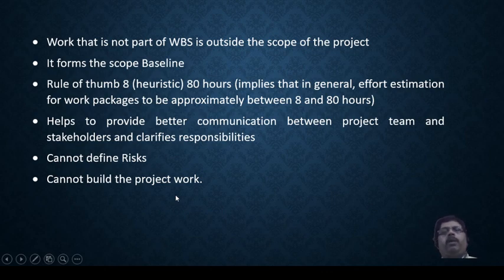It means when you define a work package, or assign work to an individual or to a group, it should be within the range of 8 to 80 hours. So managing the timing is done with this. Work that is achievable within 8 to 80 hours should be included in the work breakdown structure as a work package.